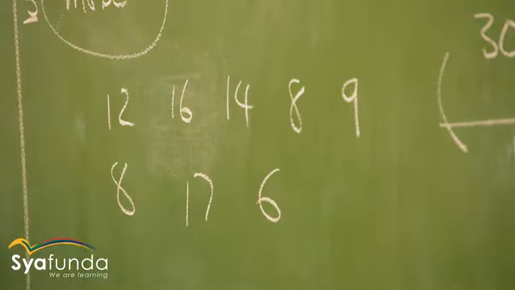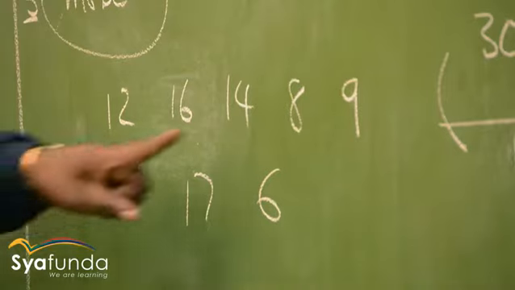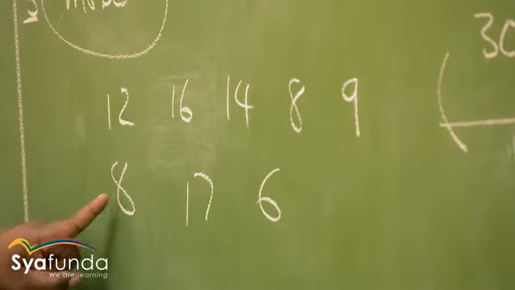Do you see any observation that appears the most there? I can see 8. We have 8 there, and we also have 8 there. So we call that the mode of this data.